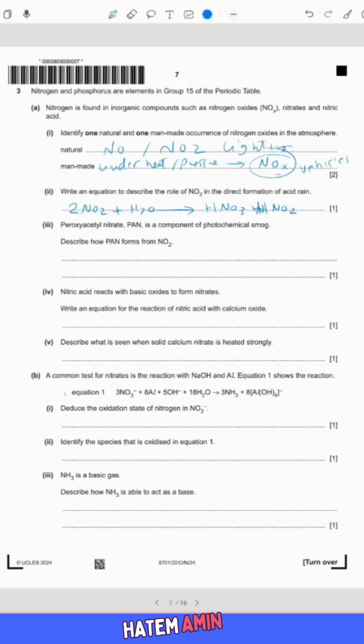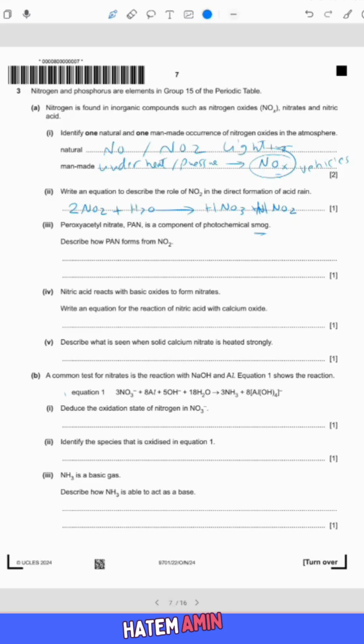The next question is, peroxyacetyl nitrate, which is PAN, is a compound of photochemical smog. Smog here comes from smoke and fumes with water at the same time. Describe how PAN forms from NO2.